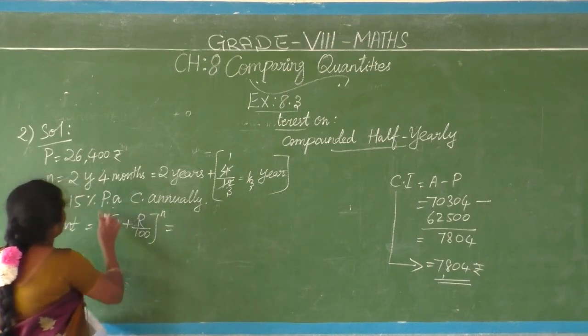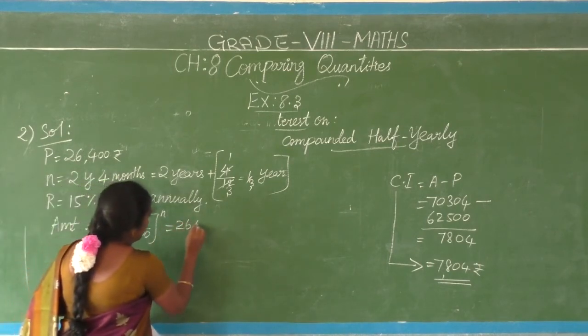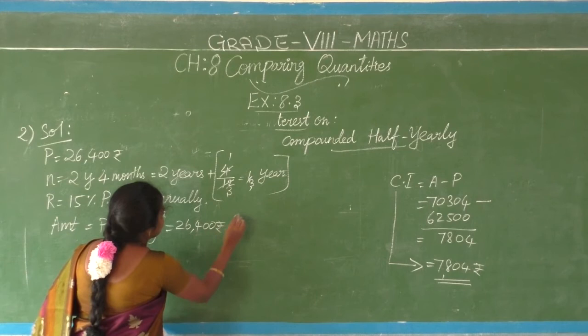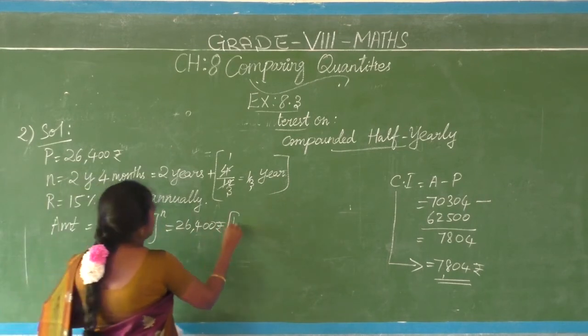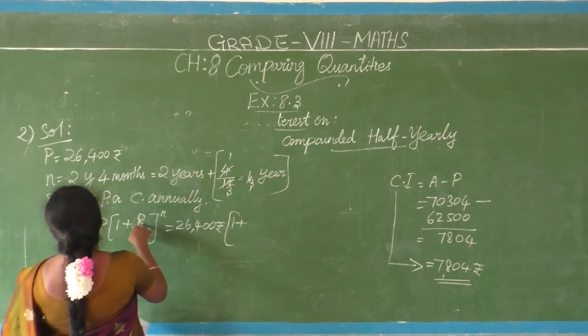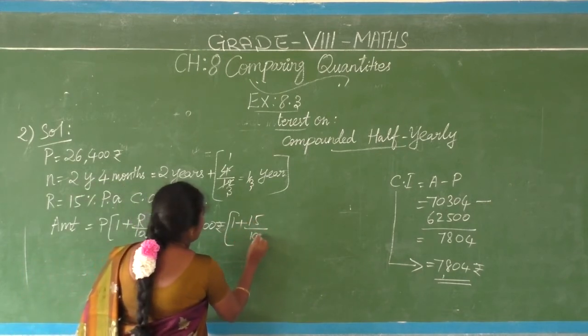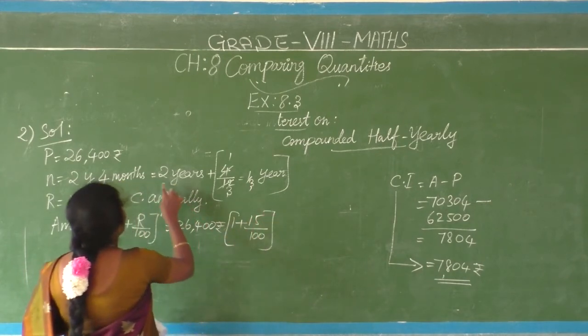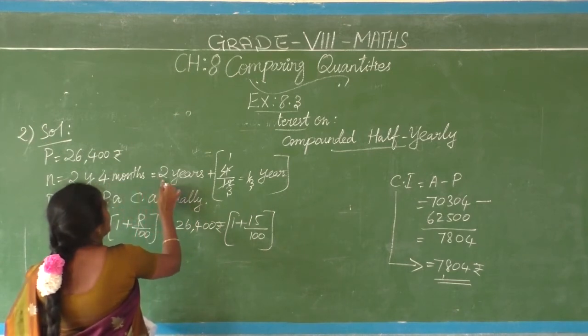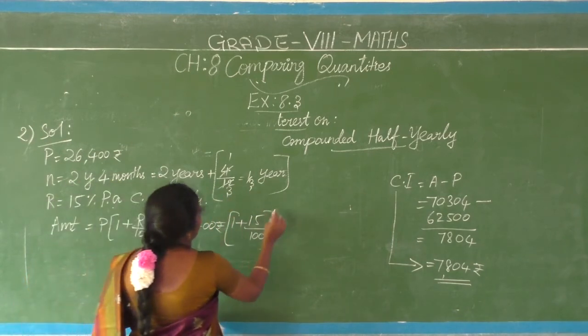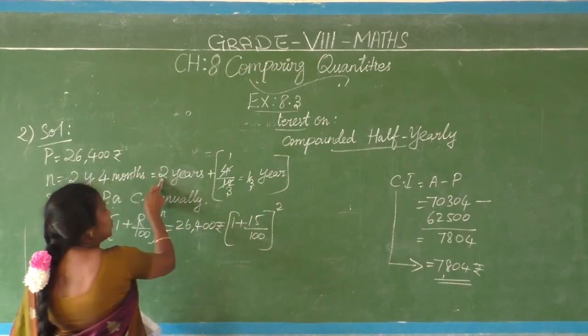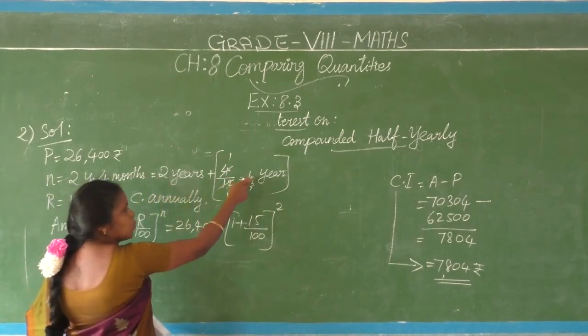So here P value is 26,400 rupees into 1 plus R, R value 15%, so 15 by 100 the whole power n. N what? 2 years plus 1 by 3 year.